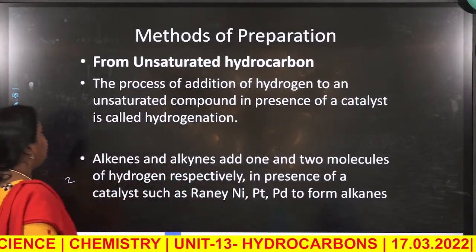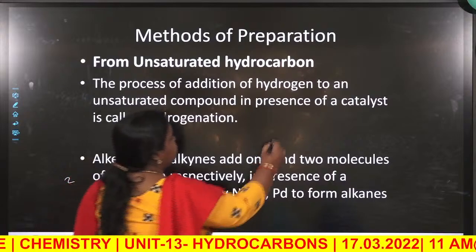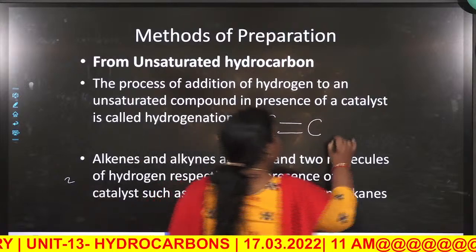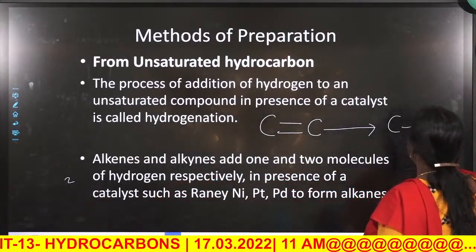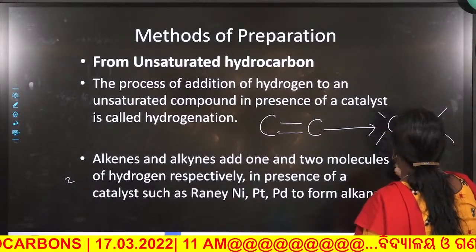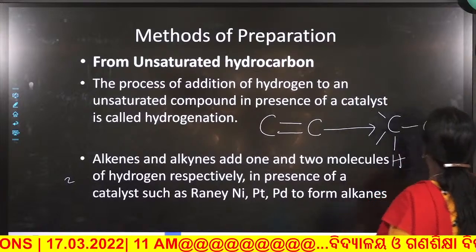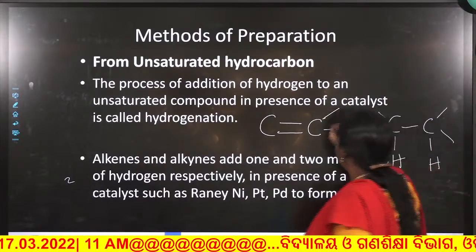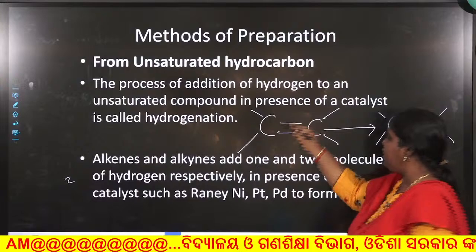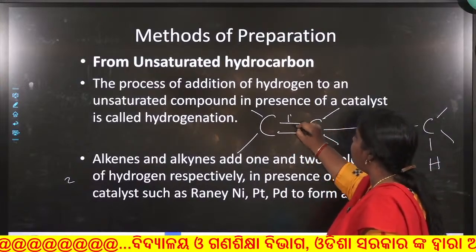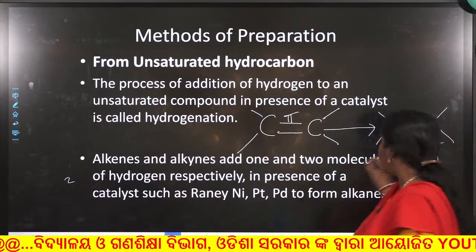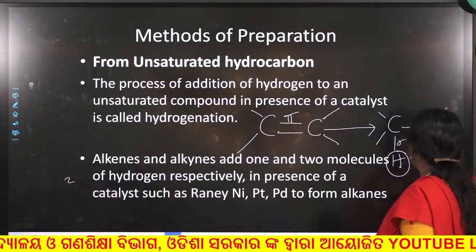Let us see how to prepare. So, mark it. Here there is presence of C double bond C. Now, I want to convert it to C single bond C. Mark it, what is happening here is that only the pi bond is getting converted into sigma bond, with hydrogen atoms being incorporated into the molecules.